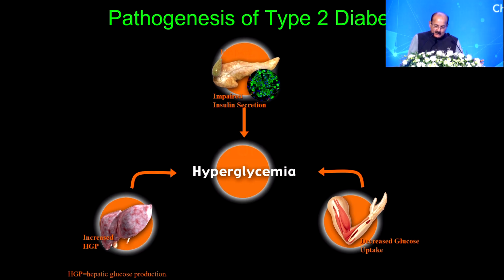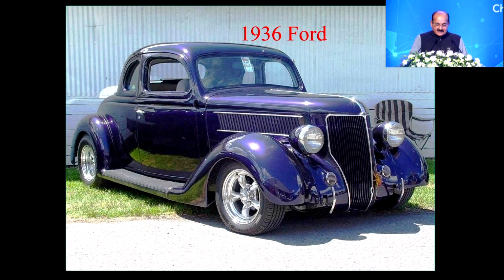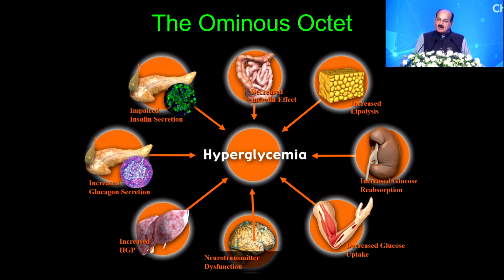So, we all know that 40, 50 years ago we knew the pathogenesis of type 2 diabetes as a triumvirate, where we thought it was insulin resistance in liver, muscles, and adipose tissue, and a growing beta cell dysfunction, which sets the stage for development of type 2 diabetes. Since then, we have come a long way in our understanding of the pathophysiology of type 2 diabetes, from the earlier days to an ominous octet, which in his 2009 Banting oration Dr. DeFronzo said that there are 8 defects contributing towards pathogenesis of type 2 diabetes.